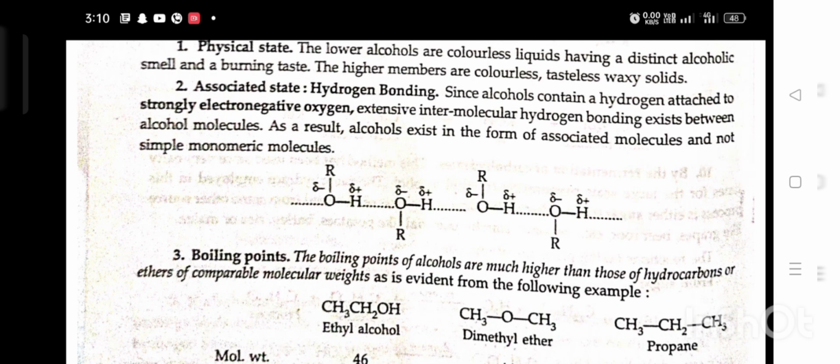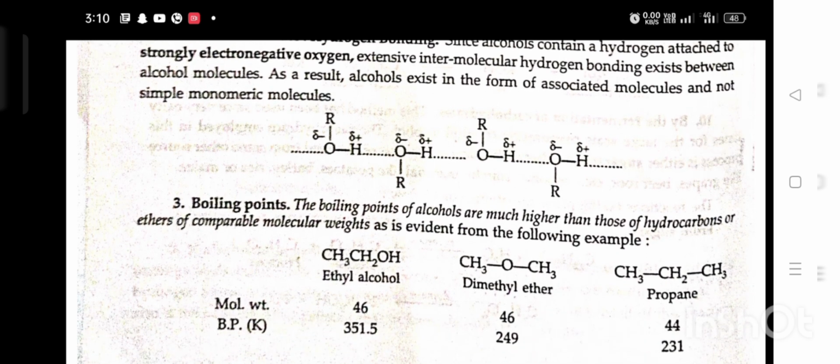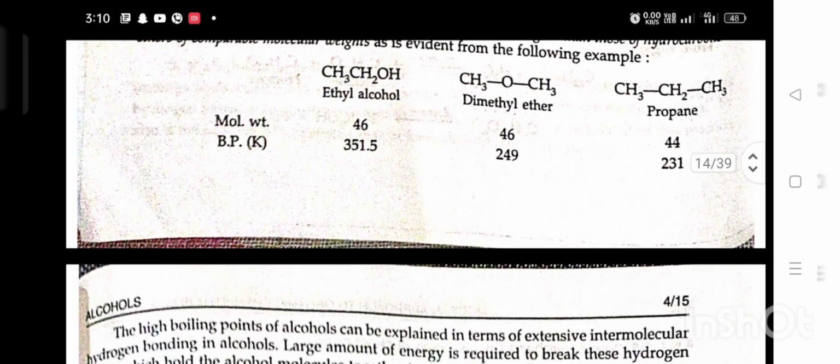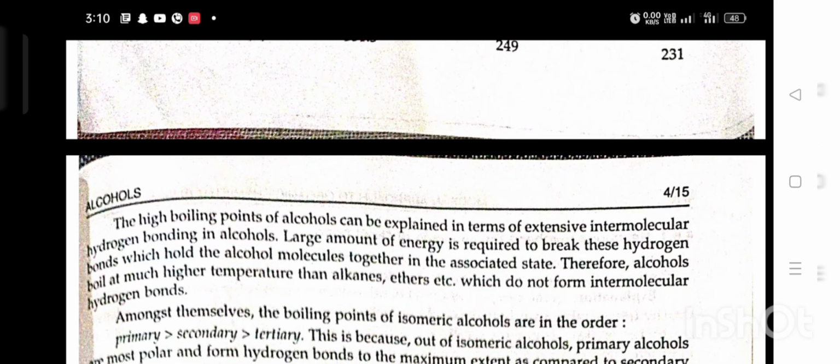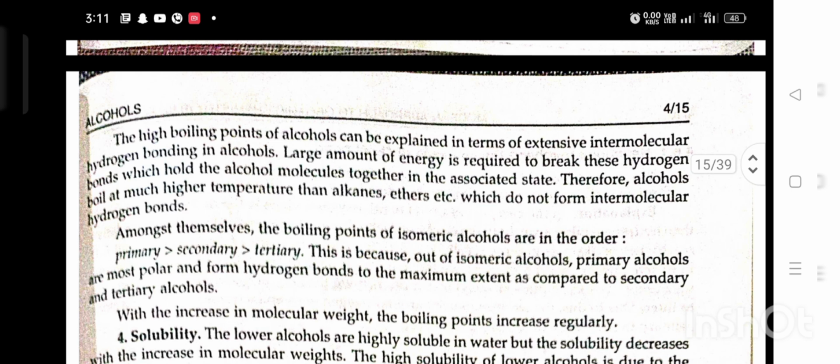Third, boiling point. The boiling points of alcohols are much higher than those of hydrocarbons or ethers of comparable molecular weight, as is evident from the following example. Ethyl alcohol, molecular weight 46, boiling point 351.5 Kelvin. Dimethyl ether, molecular weight 46, boiling point 249. Propane, molecular weight 44, boiling point 231. The higher boiling point of alcohol can be explained in terms of extensive intermolecular hydrogen bonding in alcohol. A large amount of energy is required to break these hydrogen bonds which hold the alcohol molecules together in the associated state.